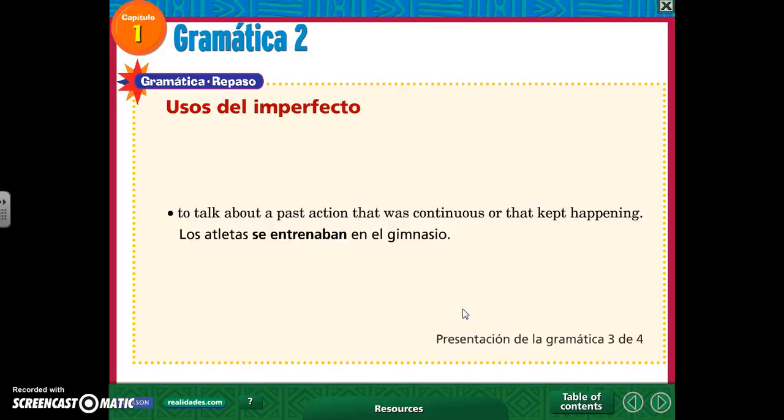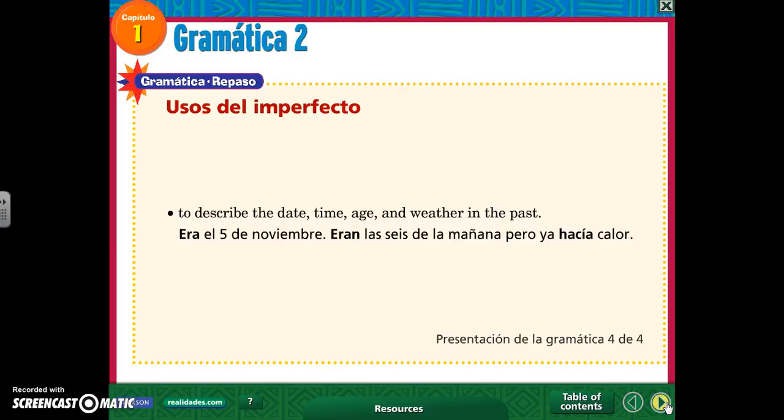Two. We use the imperfect to talk about a past action that was continuous or that kept happening. For example, los atletas se entrenaban en el gimnasio. The athletes were training in the gym. So it's not just one time, but it was something that was going on for a while. Like maybe they had a 3-hour-long practice and they were training in the gym that whole time.